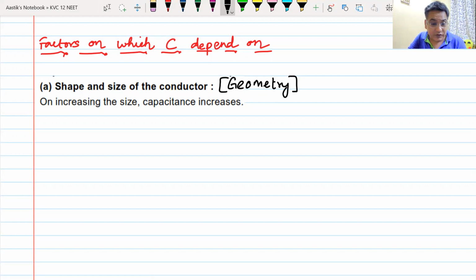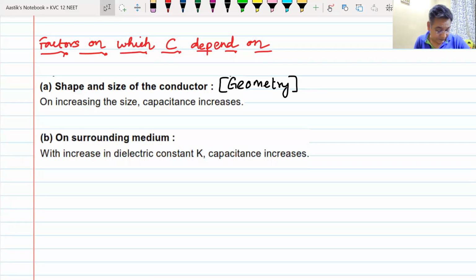The next heading, and a very important heading, is the surrounding medium. If you change the surrounding medium, we will be coming across this dielectric constant K. We came across this dielectric constant K in the first class of electrostatics, where we had written 1 by 4 pi epsilon naught. Do we remember that epsilon naught was known as the absolute permittivity of space? And then we had written a formula for epsilon naught into epsilon r, and I told you this epsilon r is also known as K.